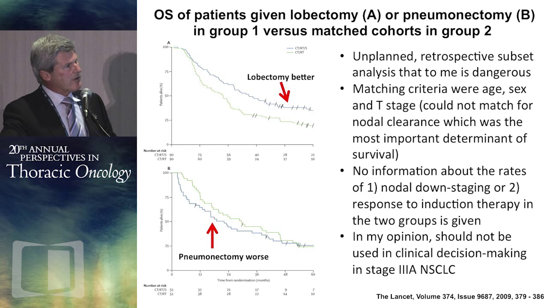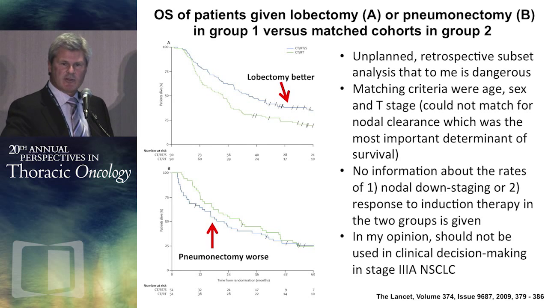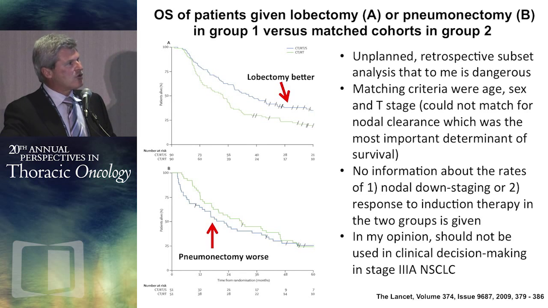The matching criteria were age, sex, and T-stage. And when you look at the trial, the most important thing was nodal clearance. Of course, nodal clearance by induction chemoradiotherapy is only diagnosed by the surgery. It's not caused by the surgery. It's a marker of chemosensitivity. You couldn't match that because the chemoradiotherapy patients, you didn't know if they had nodal clearance. And that was the most important prognostic factor. Again, no information on rates of nodal downstaging, response to induction therapy given. In my opinion, this should not be used to make any clinical decisions about whether surgery should be incorporated or not.